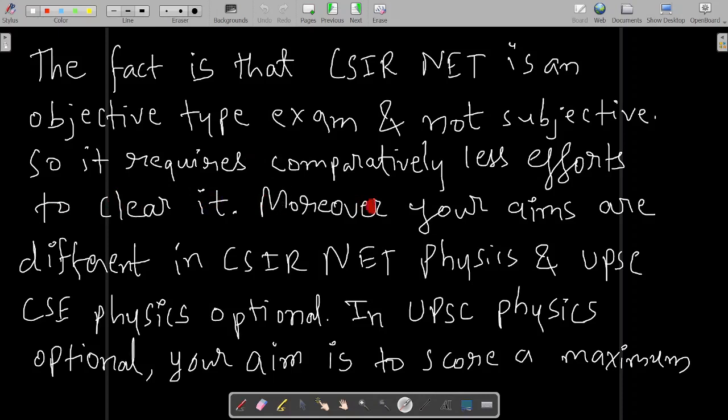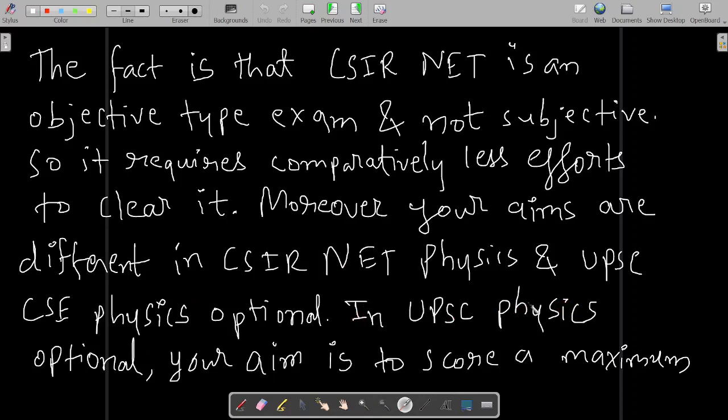Moreover, your aims are different in CSIR NET physics and UPSC CSE physics optional. In CSIR NET, your aim is to score above a minimum mark. You have to just clear the cutoff. In UPSC CSE physics optional, your aim is to score maximum, whereas in CSIR NET, your aim is just to score above the cutoff mark.